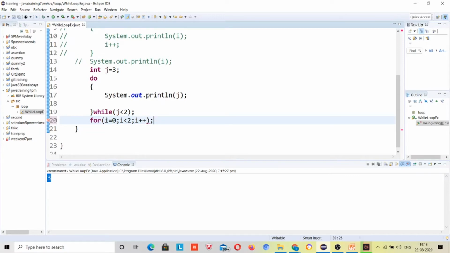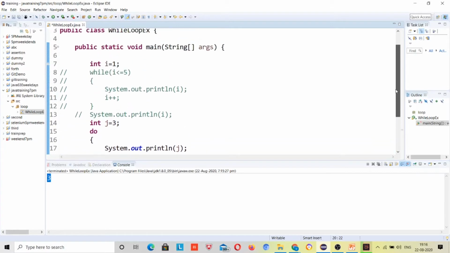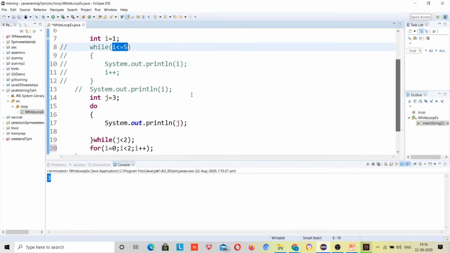You can see there is initialization, condition check and increment or decrement inside the same line. But in a while loop, initialization is outside of the loop, the condition is checked inside the parenthesis, and the increment or decrement is inside the loop.